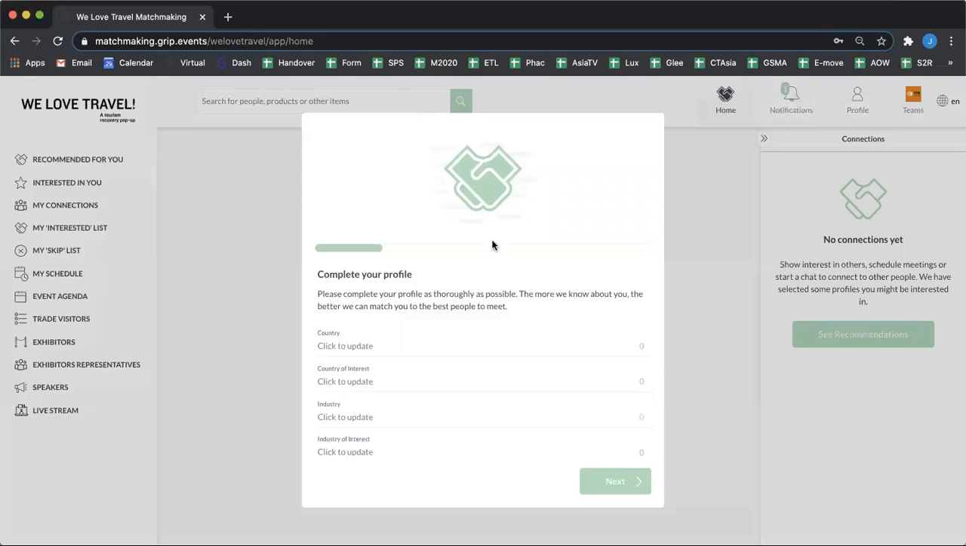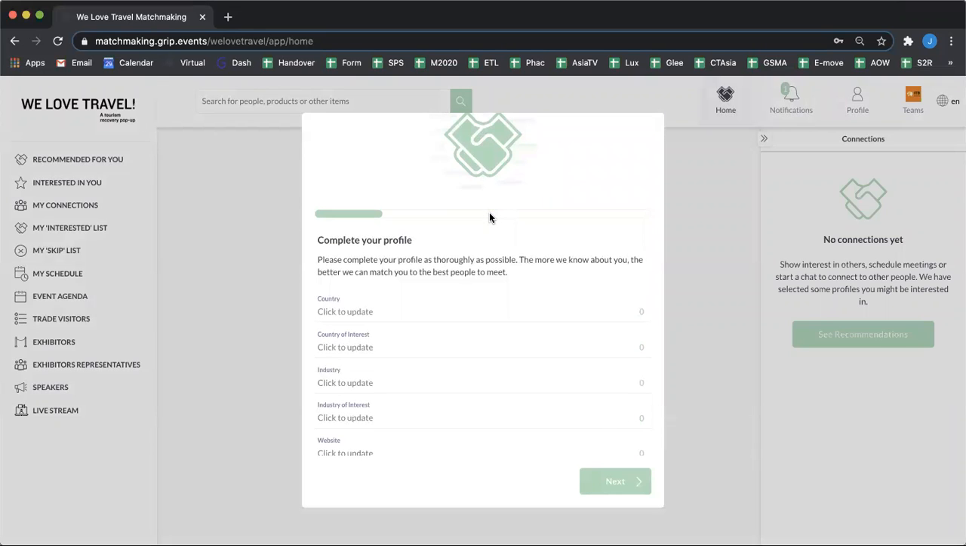So here we've got the first one. This is where we basically ask you to fill in your profile with as much information as possible. Obviously, all of this information is really important when it comes to how the AI works and how we can match you with other people based on your preferences at this stage.